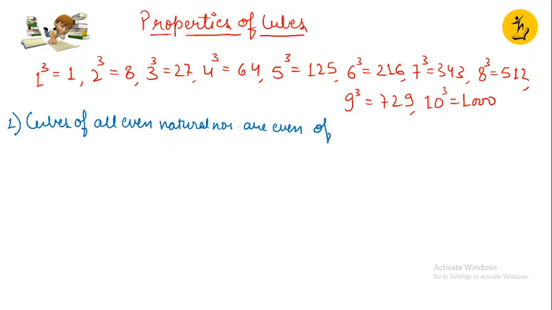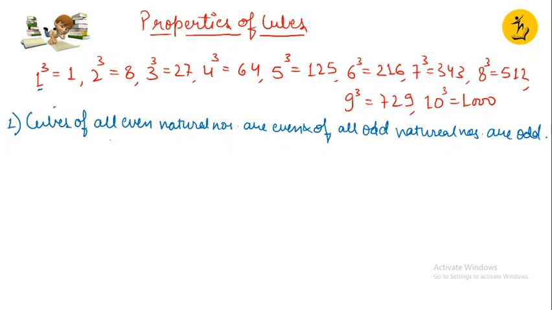and cubes of all odd natural numbers are odd. Clear, children? This can be very much seen here.